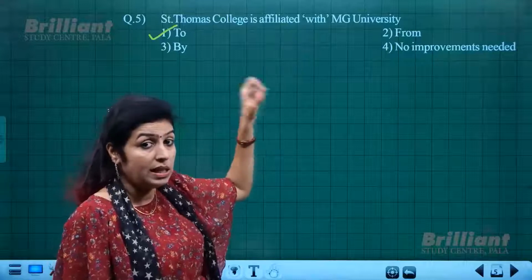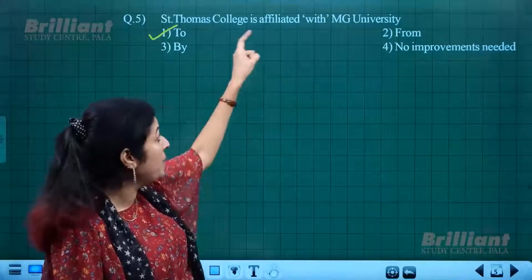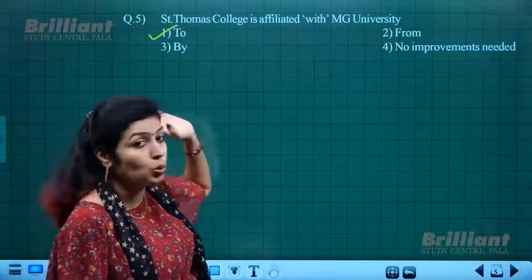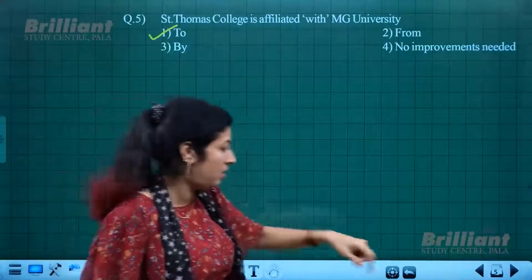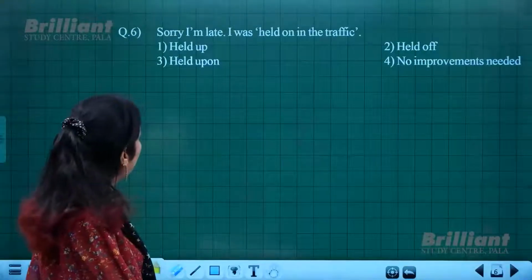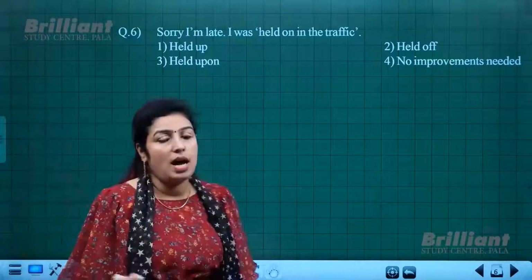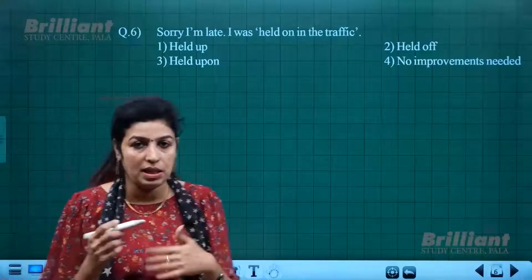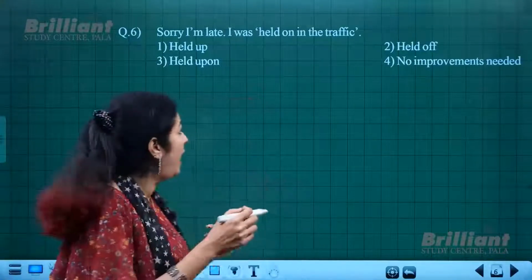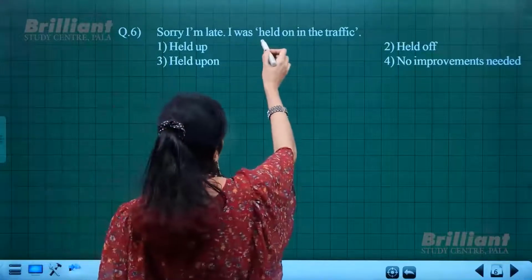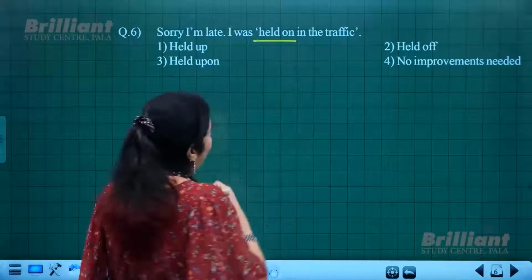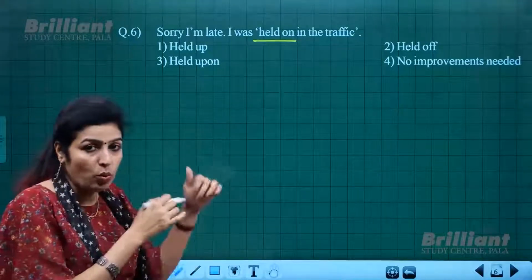The verb in ed form, past tense form, should be with the word "to", not that word "with". Then, "Sorry I'm late, I was held on in the traffic." Here, "I was caught in the traffic" is the meaning conveyed by this sentence, but "held on" or "to hold on to something" is totally different in meaning, not the one we want here.